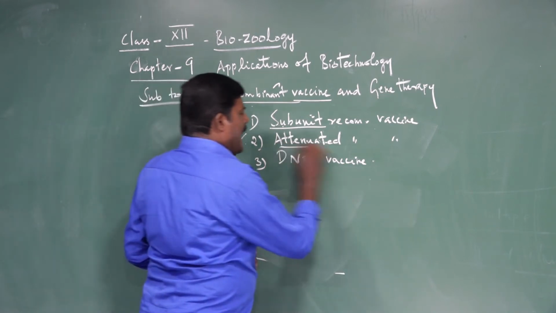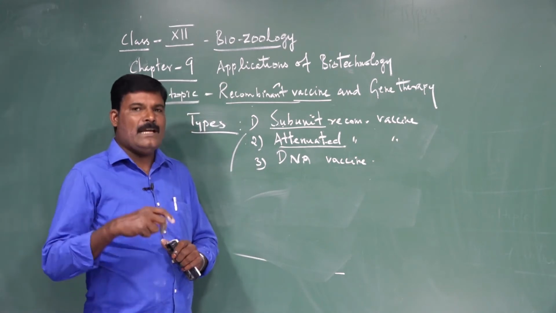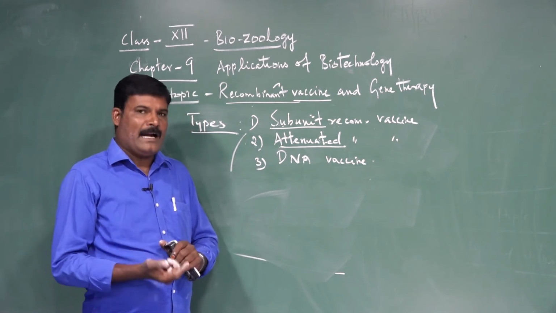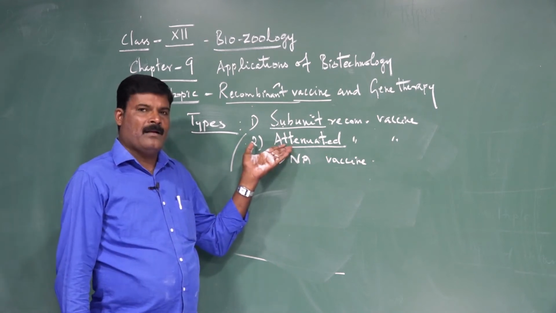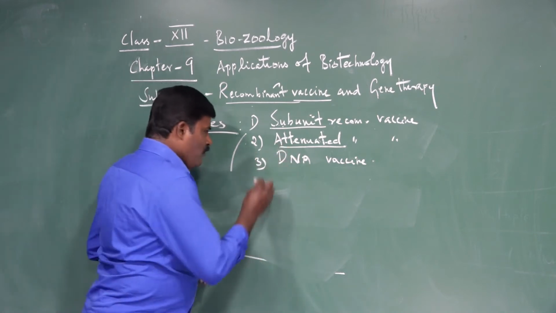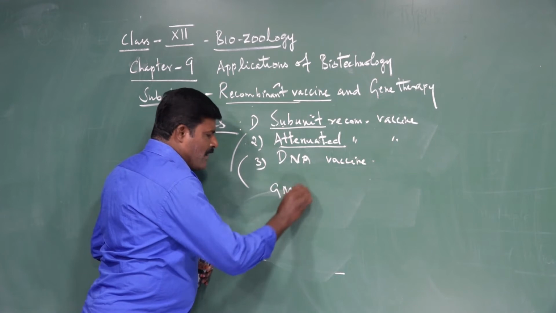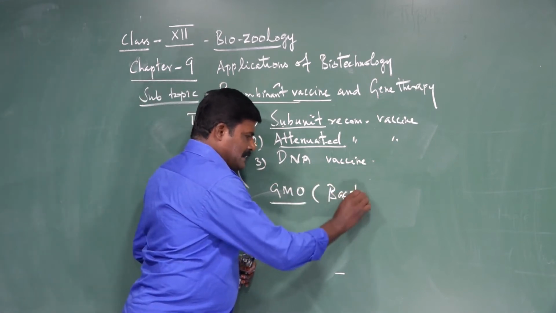Next one is the attenuated recombinant vaccine. Attenuated means avirulent form, not the active form. Here the vaccines are prepared from a genetically modified organism, that means GMO, either bacteria or viruses.